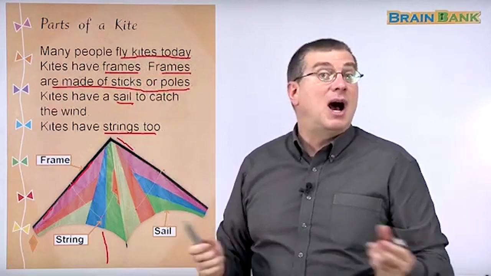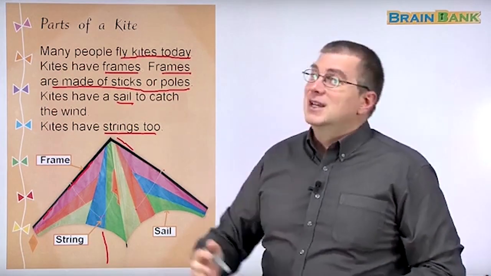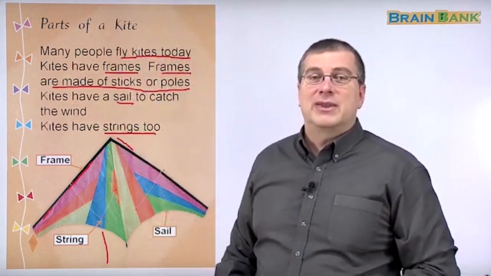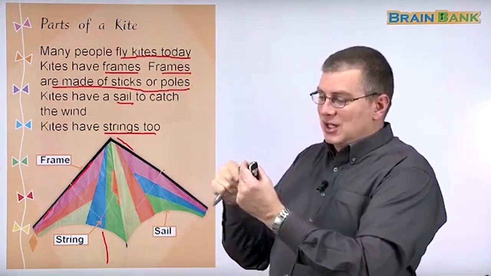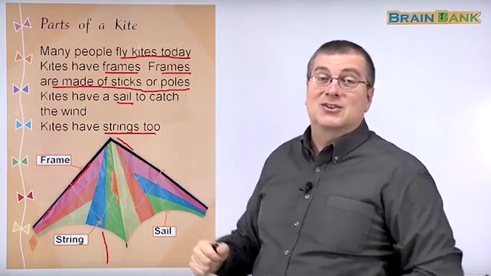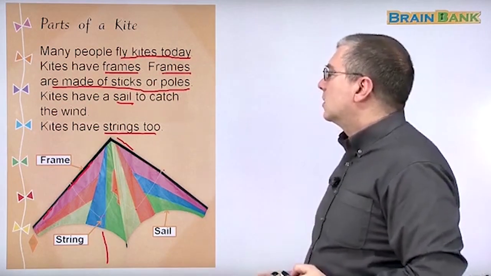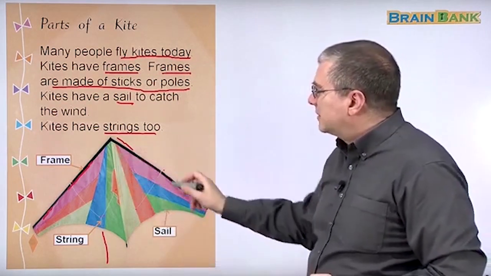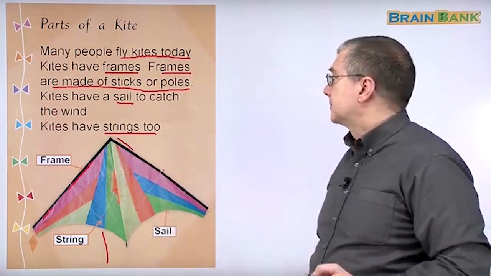And you can see how high you can fly your kite. Some people have that kind of contest. They see how high they can fly their kite. If they can get all the strings gone, there's just a little bit of string here on the tube and you're holding on to it. That's really high up there. So yeah, it's kind of fun to see how high you can fly your kite. But your kite has these parts that help it fly.